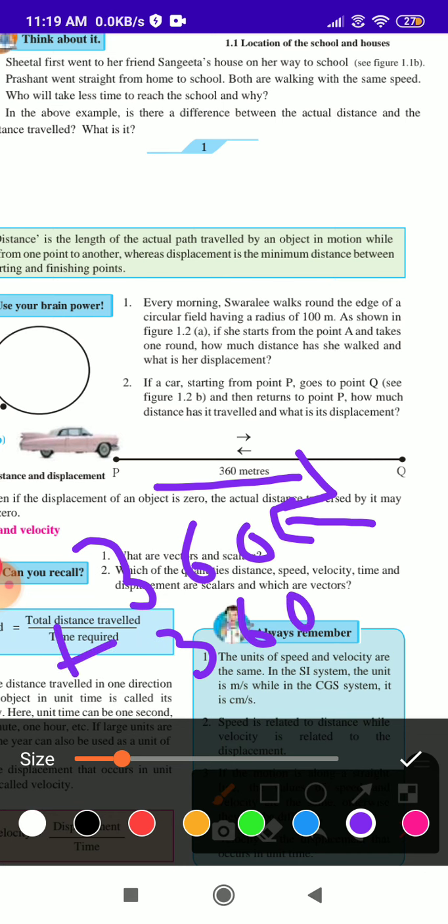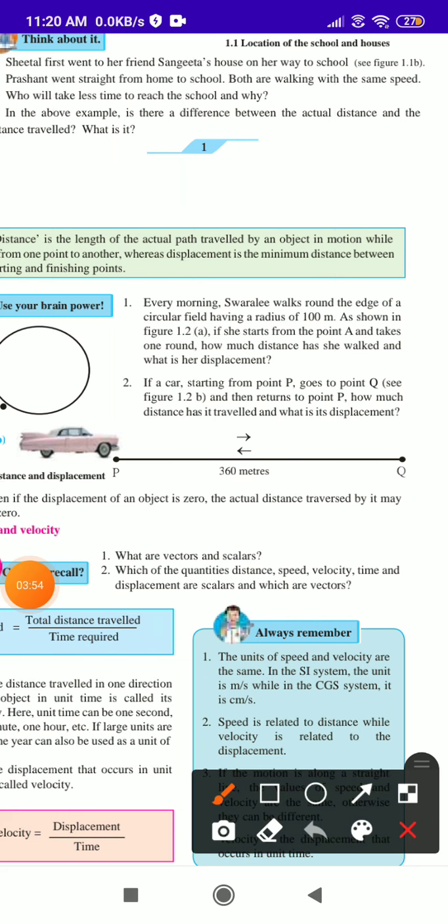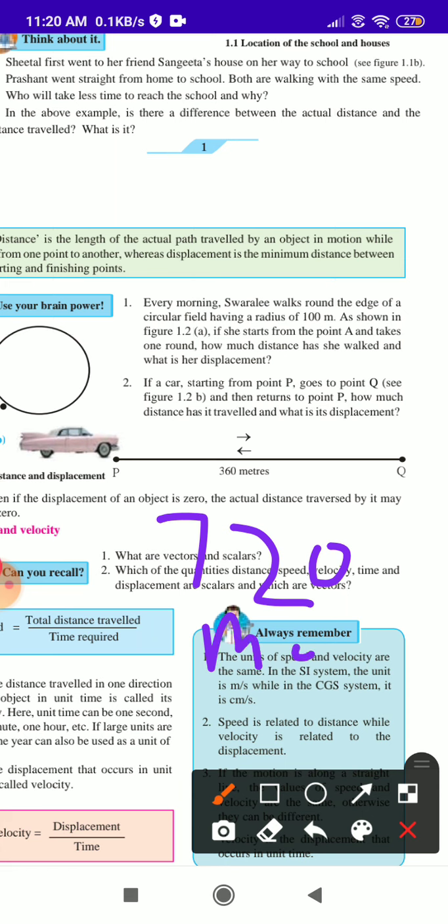So the total is 360 plus 360, so total distance is 720. So first we will write it properly. 720 meters.